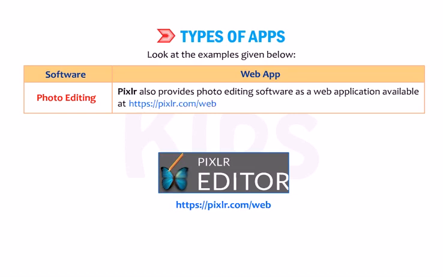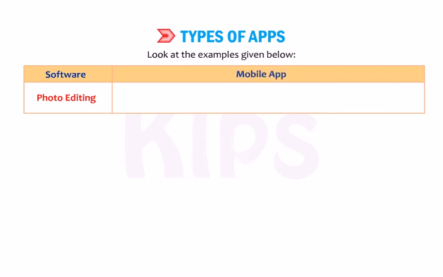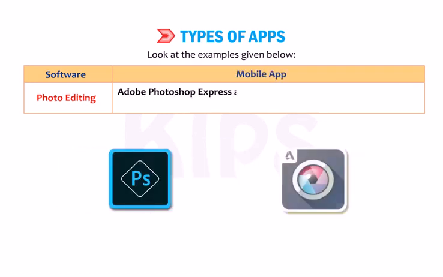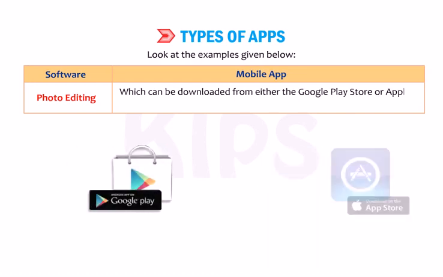https://pixlr.com/web. Sumo Paint is another web-based photo editing application at https://www.sumopaint.com/paint/. Mobile app. Adobe Photoshop Express and Mobile Pixlr are photo editing apps for mobile devices, which can be downloaded from either the Google Play Store or Apple's App Store.